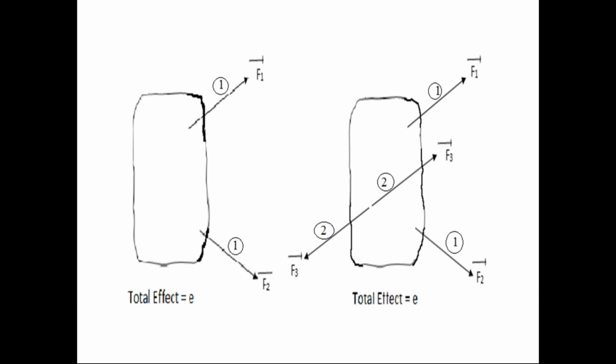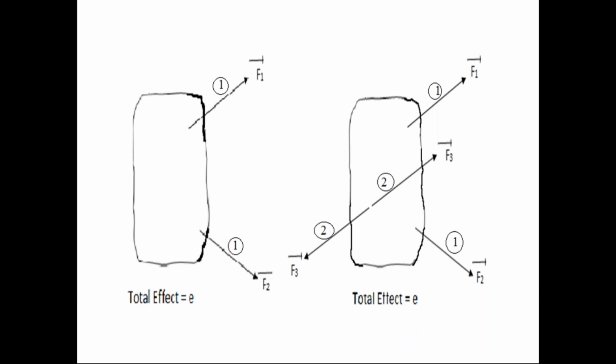But if the force system acting on the rigid body is not in the equilibrium condition, then the effect of that force system on the rigid body is not equal to zero. You must keep this in mind in engineering mechanics. Very, very important discussion this.